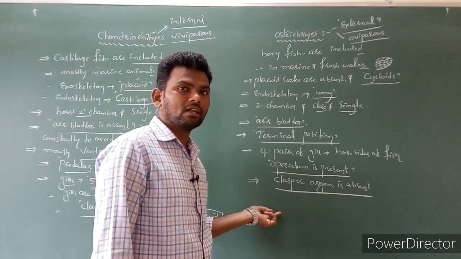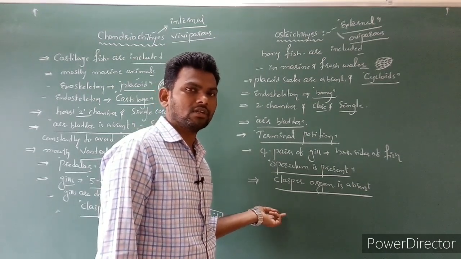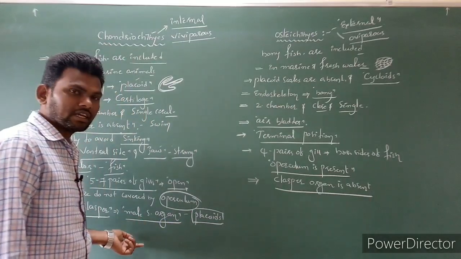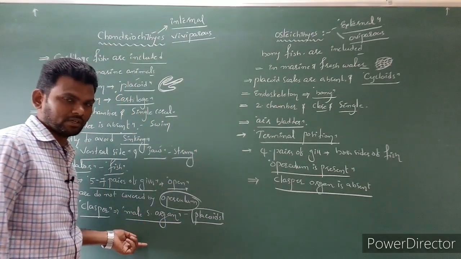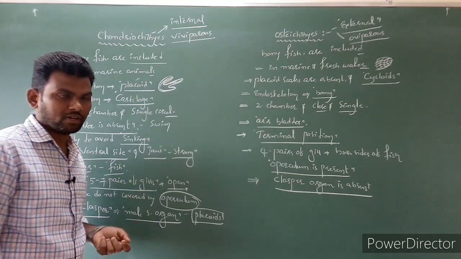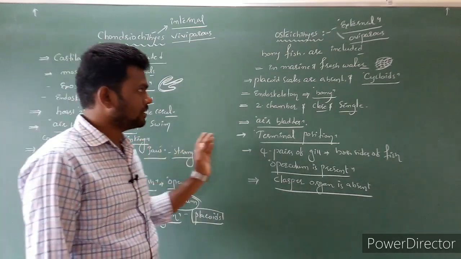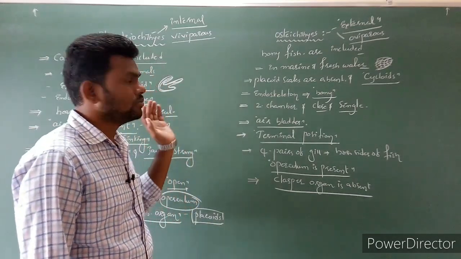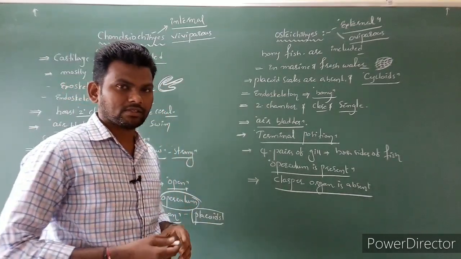And here internal skeleton is present, that is bony in nature. Here internal skeleton is present but bones are absent, that is made up of flexible cartilage tissue. Clear? So these are important points regarding these two classes of Pisces.